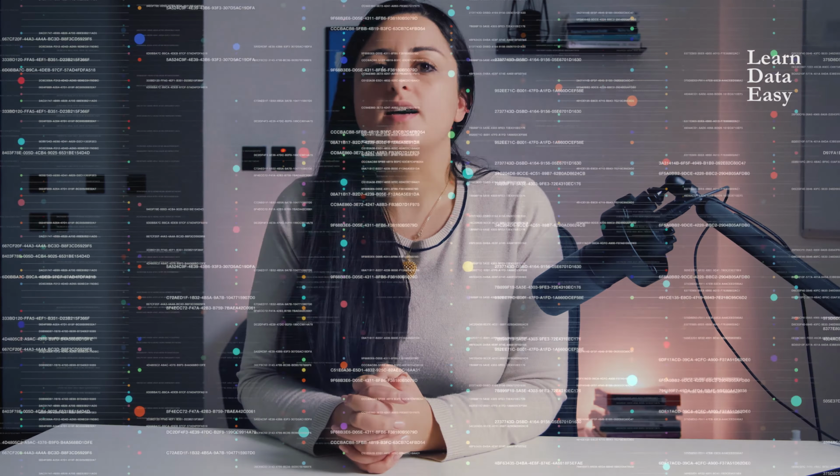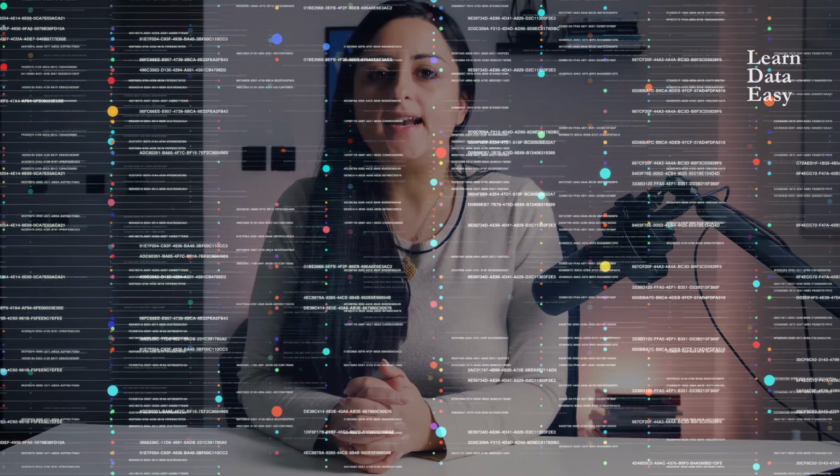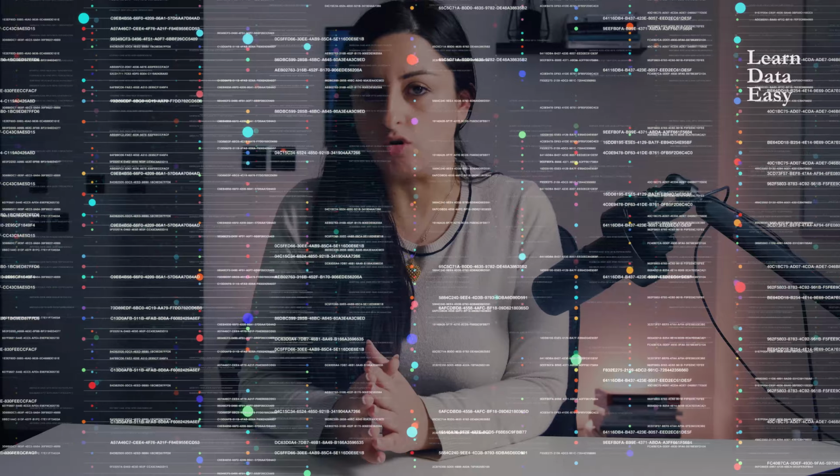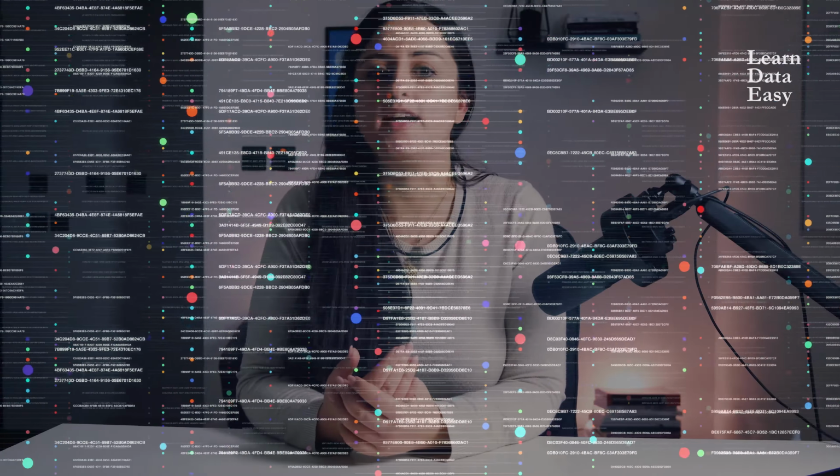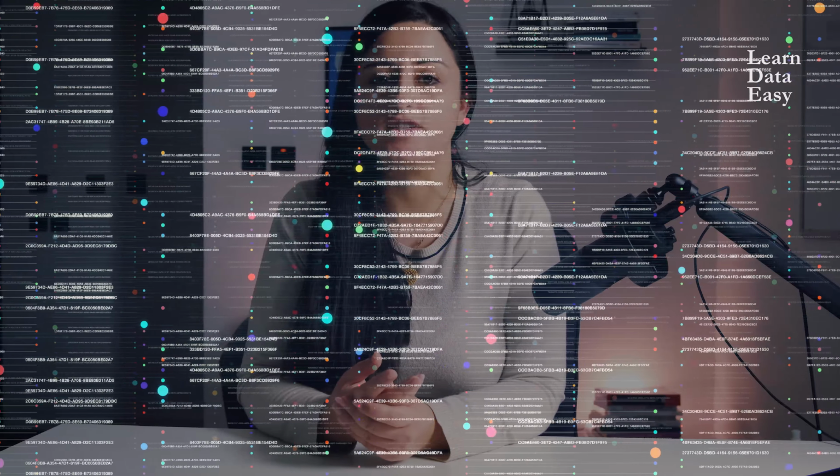If you work with data or AI, IAM becomes even more important. Data access needs to be tightly controlled. Models need secure permissions, and pipelines often rely on roles to move data between services safely. Understanding IAM helps you build systems that are both powerful and secure.